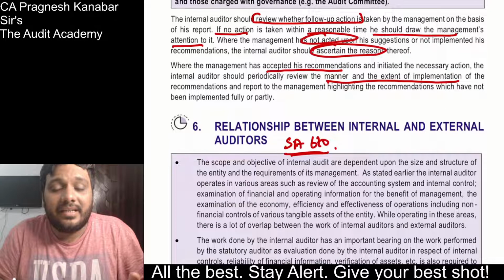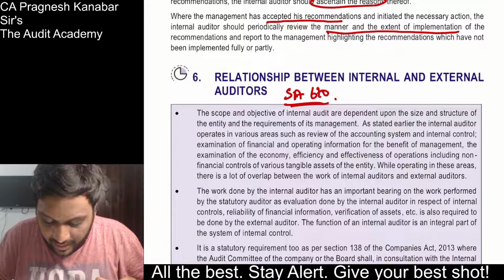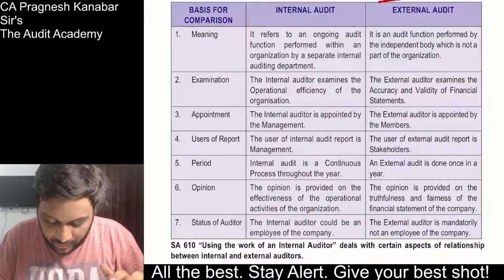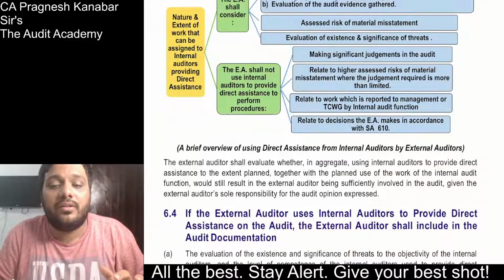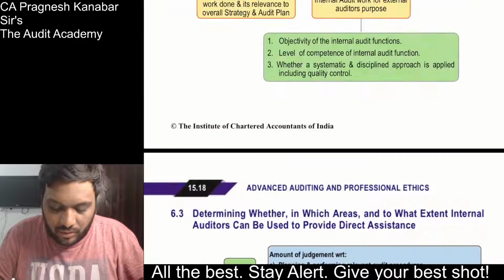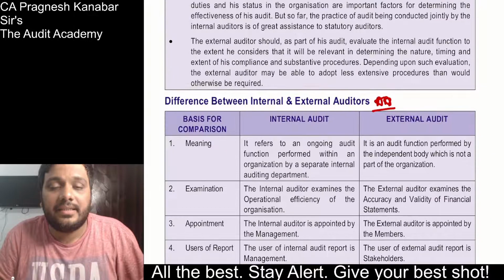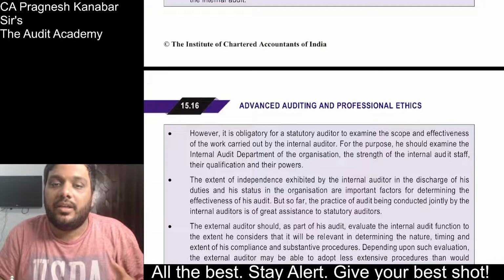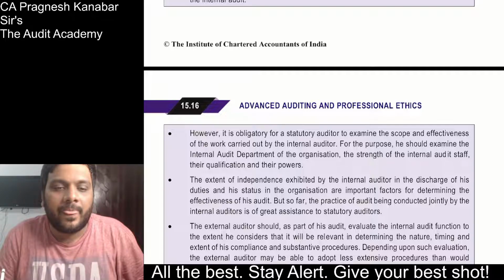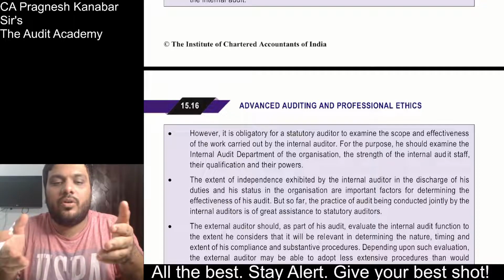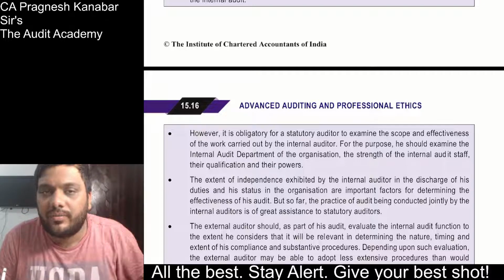Then there is a whole lot of discussion about the relationship between internal and external auditors. They have printed the content of SA 610, which I will discuss with this table. Look at this, they have printed the content of SA 610 about using the work of internal auditor, which takes up around 3-4 pages of the module. So that is why you feel that this chapter is big, but do not worry, we are covering this in our discussion of SA 610, using the work of internal auditor. In that particular essay, anyways, it is covered. You may find the notes of that essay in our app also. If you are my student, you have taken courses from me, so anyways there we have discussed. But even if you are not my students, you may find some useful notes on our app.